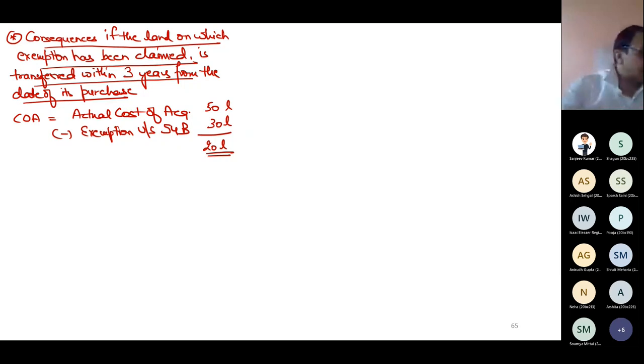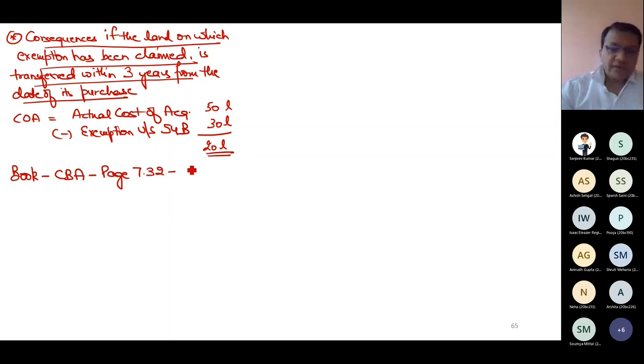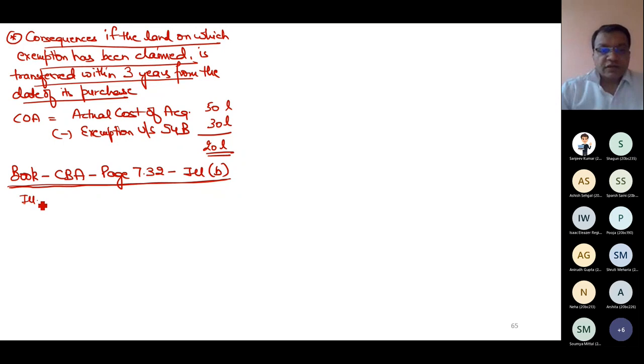Let me discuss again an illustration. From our book Concept Building Approach, page number 7.32, illustration B. So I'm continuing the same illustration, that was illustration A. What that illustration A says is that a land which has been used for agricultural purposes was sold on 10th December 20.